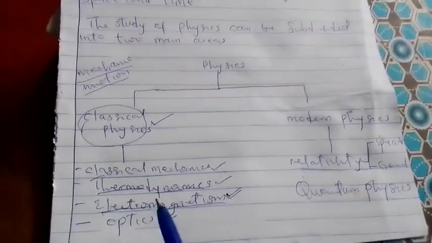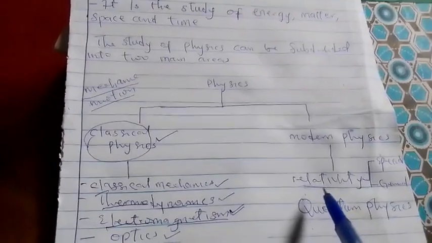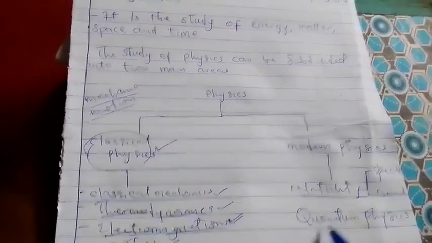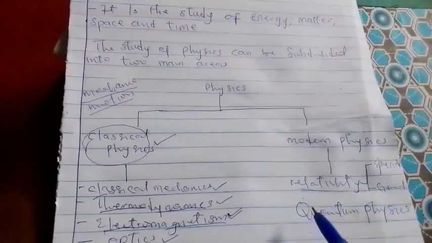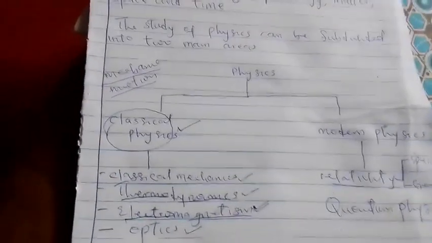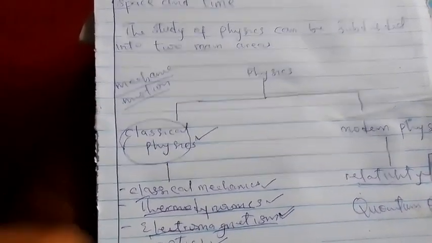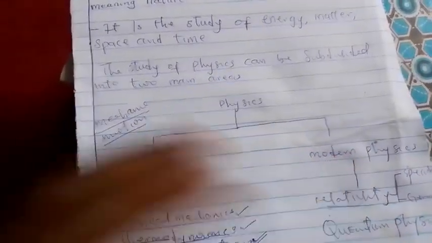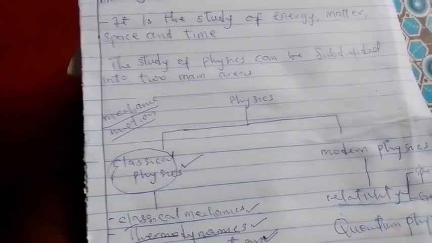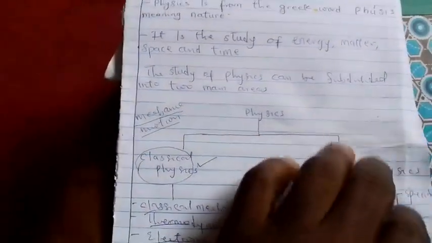So, basically, classical physics has to do with the physics of the macro scale, while quantum physics has to do with the physics of the micro scale. Relativity has to do with the physics of objects moving at a speed that is much closer to the speed of light. So that is the idea of relativity. So physics is divided into classical physics and modern physics. These are the two divisions of physics.